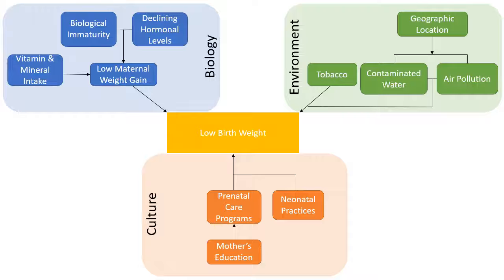Finally, culture will also play into low birth weight. Culture varies across the world and has different views on pregnancy knowledge. A mother's level of education is an important independent variable. This is also known as the highest grade she completed. Those with the higher completed grade are shown to have the lowest rates of low birth weight. Someone who comes from a wealthier background will most likely have this higher level of education. This education then may influence a mother's use of prenatal care programs.